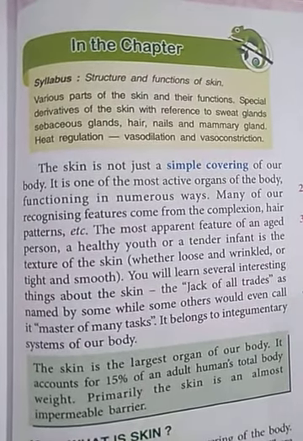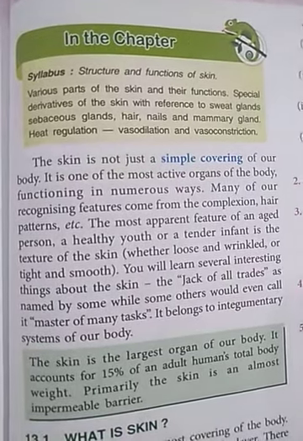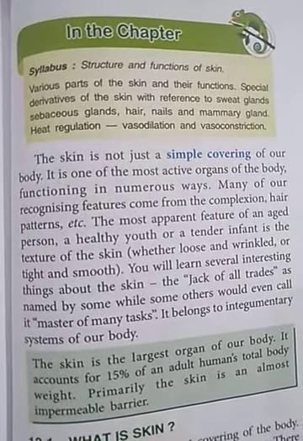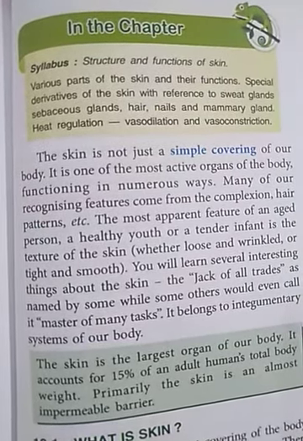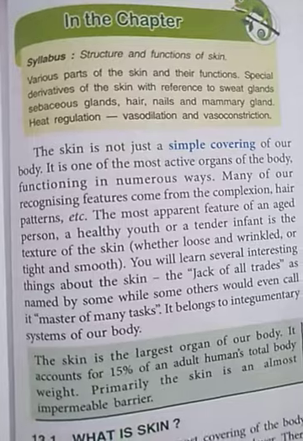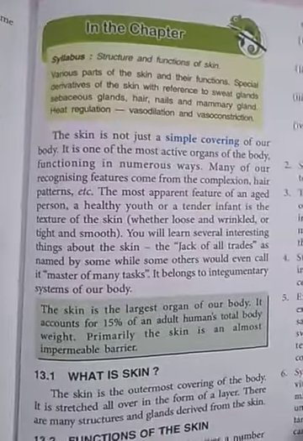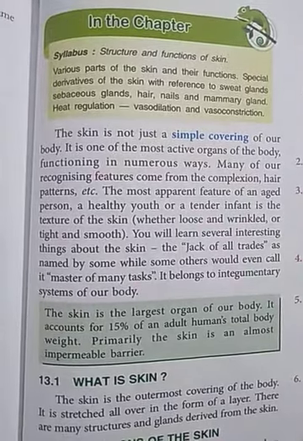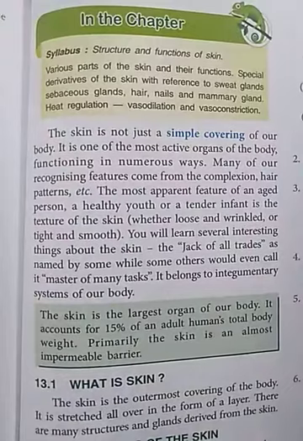Now, please tell me, how can we recognize it? If the skin is very loose and wrinkled, then the person is an aged person. If the skin is very tight, then the person is a youth. And if the skin is very smooth and delicate, then the person is an infant.